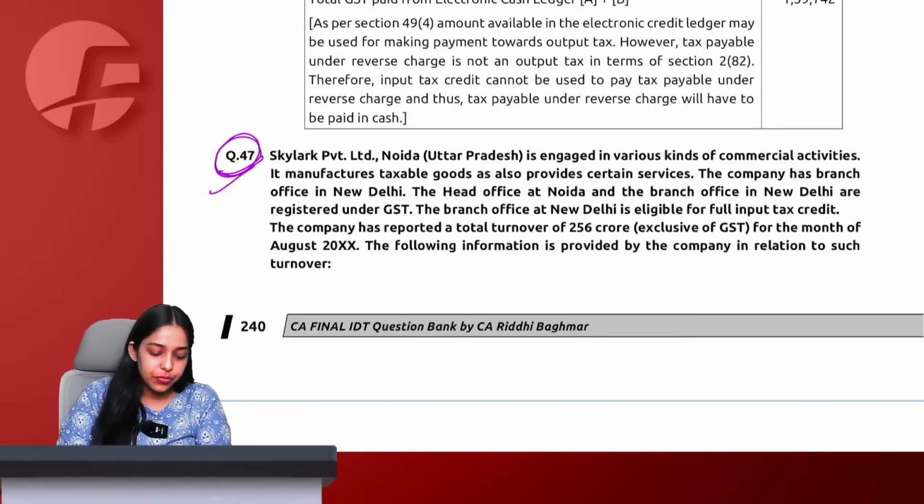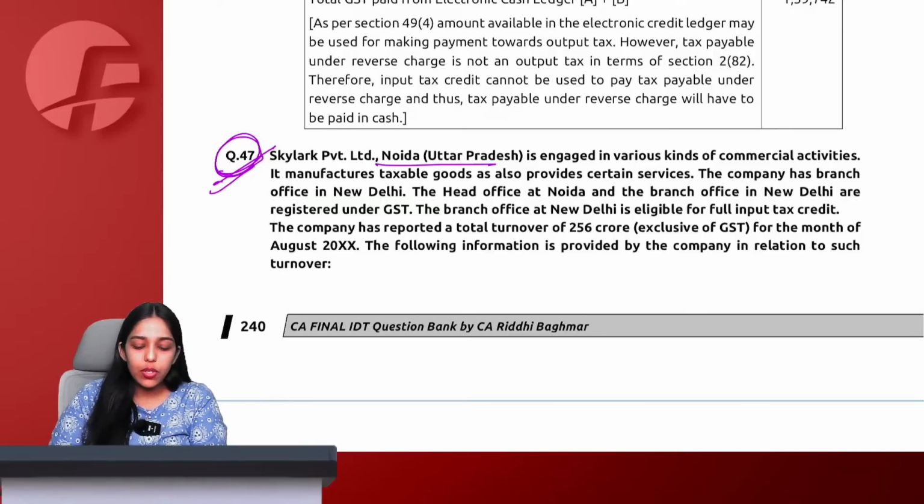Done, chalo. Question 47. Skylark Private Limited, Noida, Uttar Pradesh, is engaged in various kinds of commercial activities, manufactures taxable goods, also provides certain services. Head office Noida, branch office Delhi, registered under GST. Branch office is eligible for full ITC. See, the branch at Delhi is eligible for full ITC.